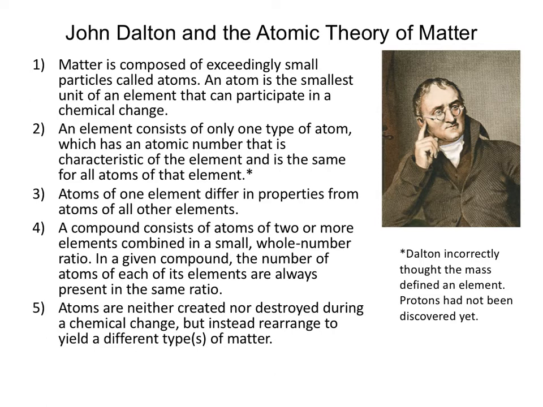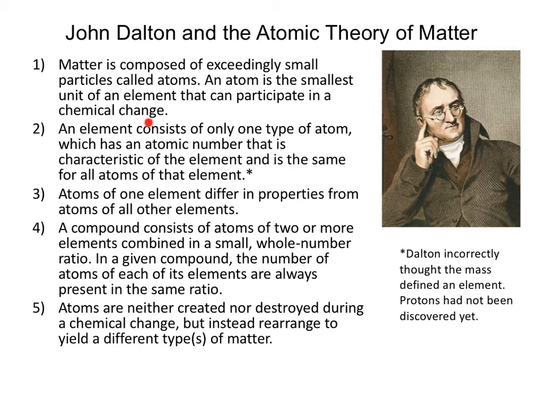And so the first is that matter is composed of exceedingly small particles called atoms. And an atom is the smallest unit of an element that can participate in a chemical change. Now, in Dalton's time, they thought the elements were indestructible. It was not possible to get any smaller than an atom. Of course, we had to revise the theory, right? We still use the atomic theory of matter today, of course, but we had to revise it from Dalton's theory as more experiments and more evidence became available. And so now we know that atoms are made up of smaller subatomic particles, but an atom is still thought of as the smallest unit of an element that can participate in a chemical change.